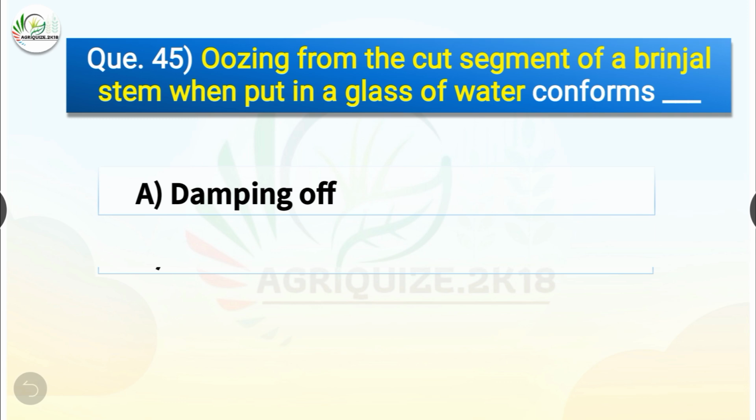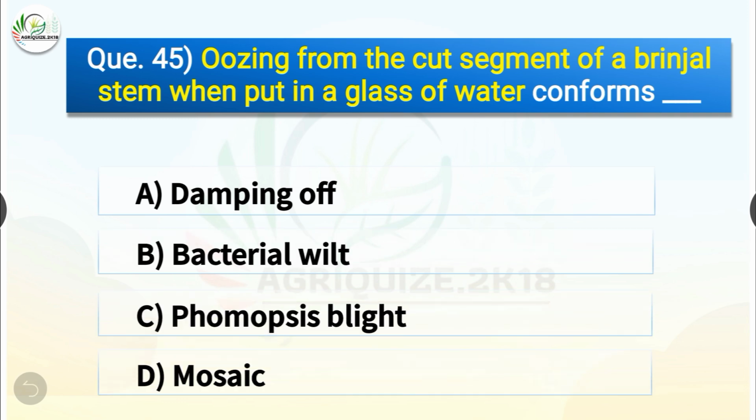Question number 45. Oozing from the cut segment of a brinjal stem when put in a glass of water confirms dash. The options are damping off, bacterial wilt, Phomopsis blight or mosaic. The correct answer is option B, bacterial wilt. So oozing from the cut segment of a brinjal stem when put in a glass of water confirms bacterial wilt.